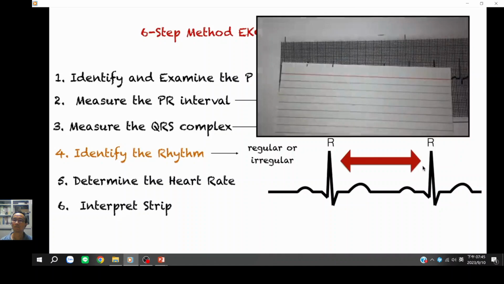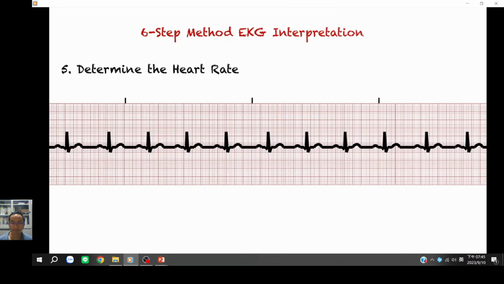Fifth step is when we identify our heart rate. Before we calculate our heart rate, it is very important to know that our EKG is a 6-second strip. The way we will know this is when we find these 3 lines right over here. From the first line up to the third line would be your 6-second strip. The reason why this is important is that if it is a 6-second strip, then we can do a technique called the 6-second method.